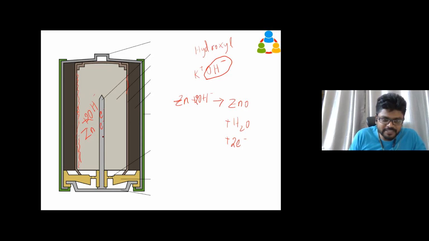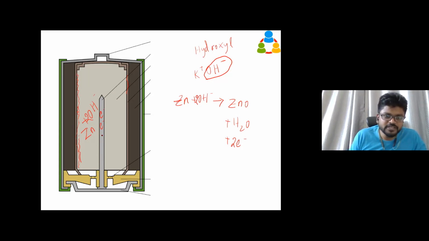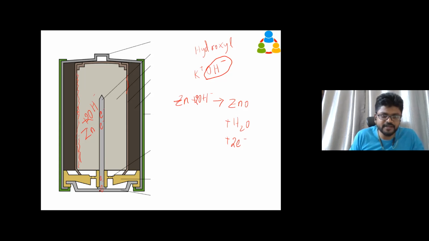Because this metal pin has all the atoms, and there are so many free electrons inside the metal. When the electrons go there, they occupy an atom, and whatever electrons were there previously just become free. So like that, it is just jumping throughout the atoms. All the electrons start accumulating at the end of the terminal. Now you can imagine with 1 zinc atom, we got 2 electrons. So many zinc atoms are there in this chamber, so it's going to produce so many electrons and everything is going to accumulate here.